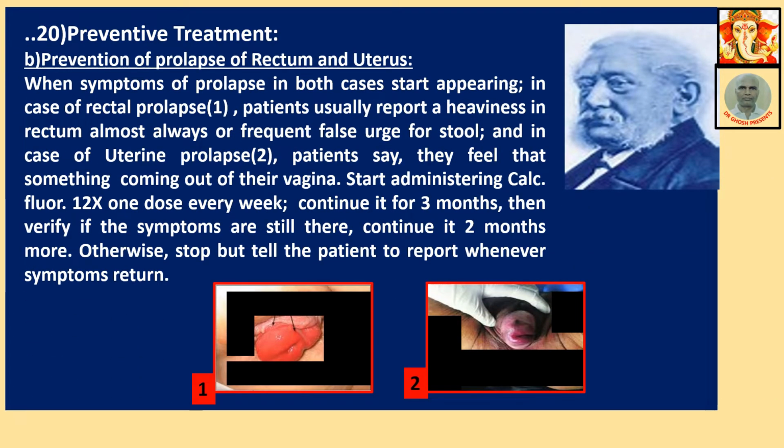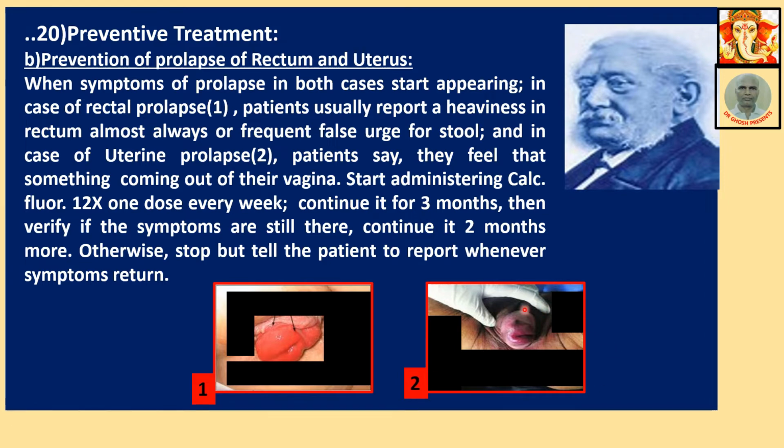Continuation of preventive treatment. B. Prevention of prolapse of rectum and uterus. When symptoms of prolapse start appearing, in case of rectal prolapse, the image is given in 1. See this picture. Mind, this is the last level of the disease, the final stage, complete prolapse. In this type of case, almost no medicine works. This becomes a case of pure surgery, and that is also very troublesome.